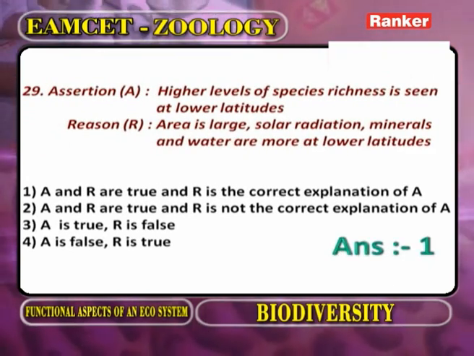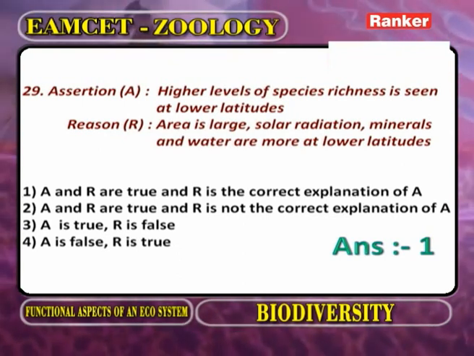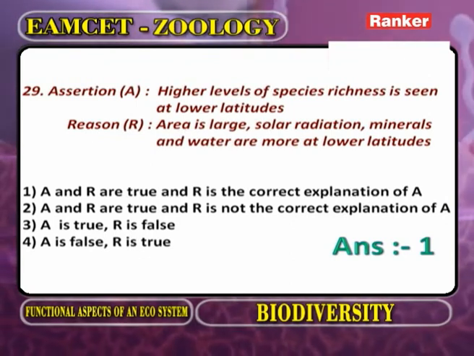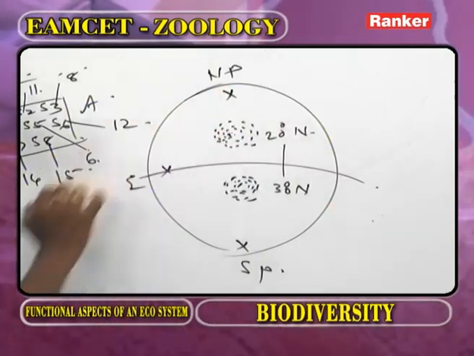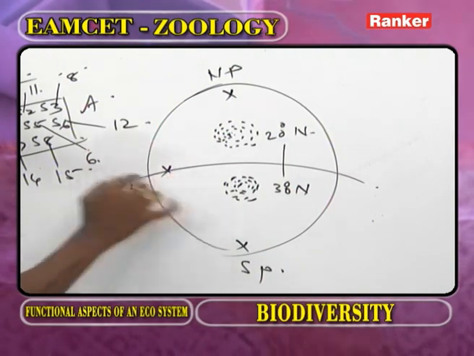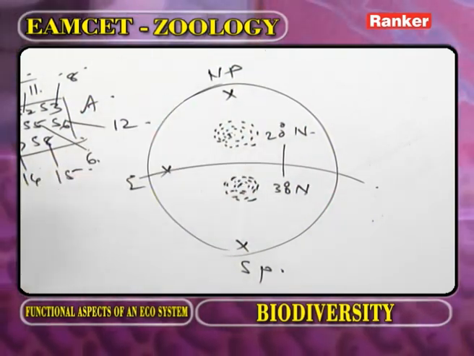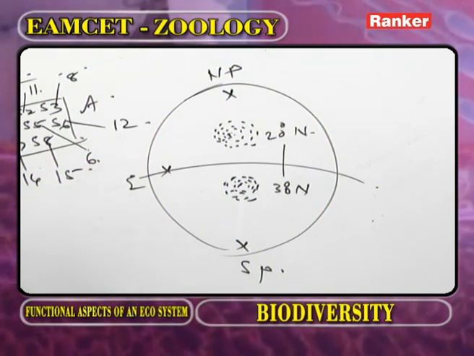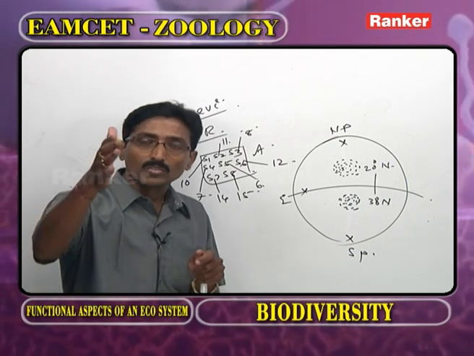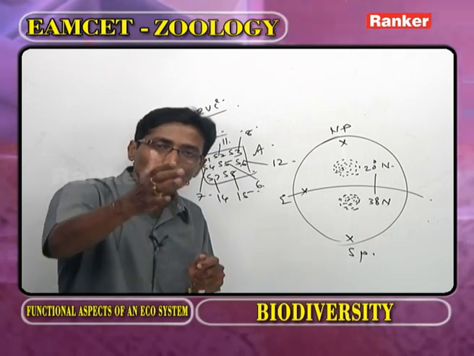Assertion: higher levels of species richness is seen at lower latitudes. Now this is a lower latitude and this is a lower latitude. Here there is no species richness. Here at the equator no species richness. At lower latitudes the species richness is more. Why is the species richness more at lower latitudes? Because at lower latitudes throughout the year radiant energy is available, throughout the year water is available, throughout the year minerals are available.